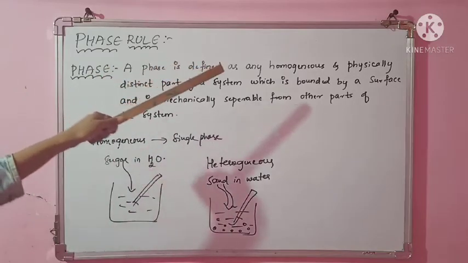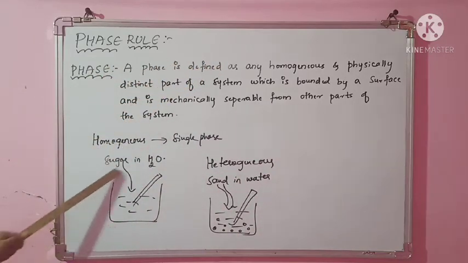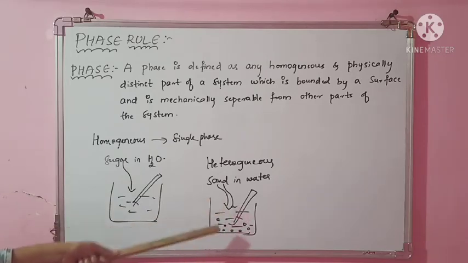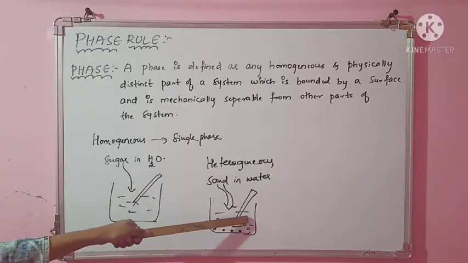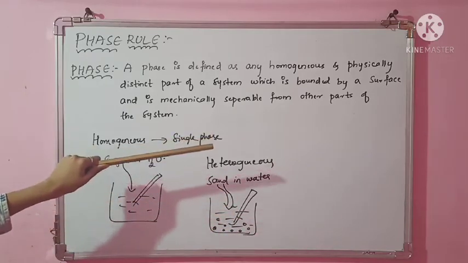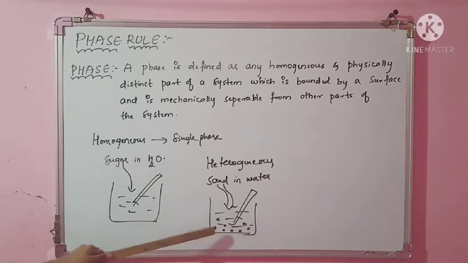So phase is defined as homogeneous. Now I can tell that this is a single phase. But here I can tell that I have two phases, because it is heterogeneous. This is one phase, this is one phase. The whole of the water is looking the same, so that will be one phase. The whole of the sand is looking one, that will be another phase. So here there are two phases. You are getting the point?